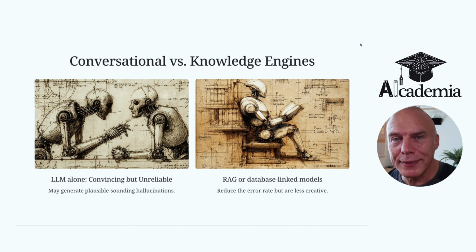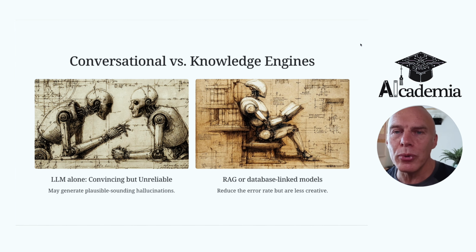By contrast, a knowledge engine is something that's fixed, it doesn't change, and it's 100% reliable on the output it produces. So that could be something like a database, or access to an online encyclopedia, or a RAG system, which stands for Retrieval Augmented Generation, which is just a posh way of saying if you attach a document and say use this document, then that's going to be its primary source.